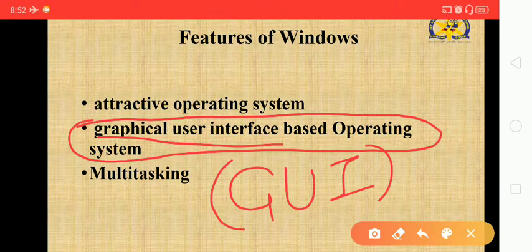What does it mean? It allows us to perform multiple operations very easily, because this operating system has icons, tiles, and menus which give us the facility to choose. There is no need to type commands to find a simple thing. If you need to find the calculator, you just click on that icon of the calculator and access it.